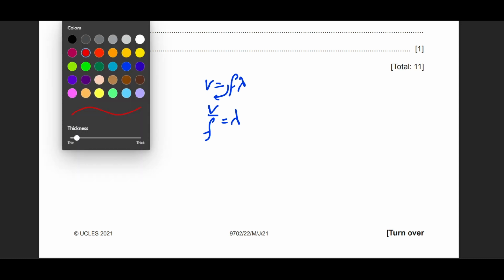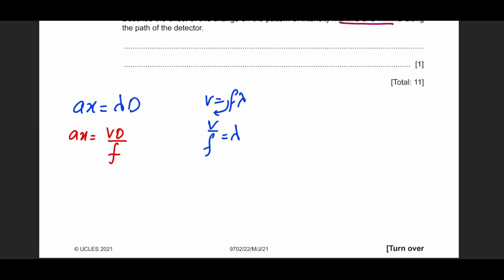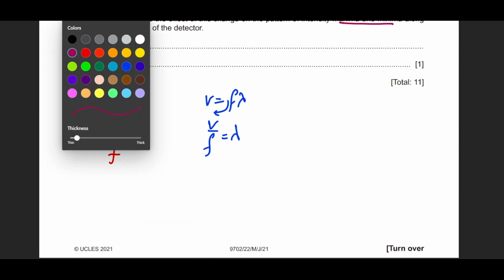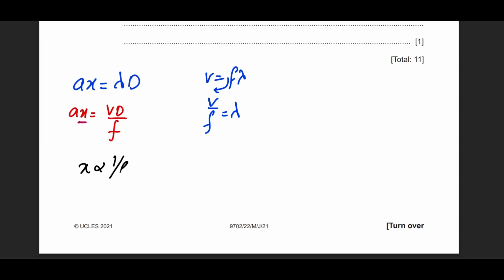Now what he is asking us is what happens to the separation of maxima and minima. So that is the fringe separation x. Right, we know this. So what is the relationship between x and now frequency? If you decrease frequency, as he has mentioned, the separation increases.